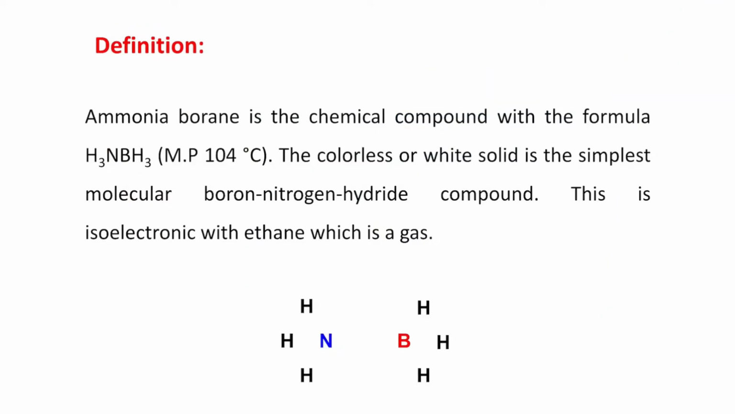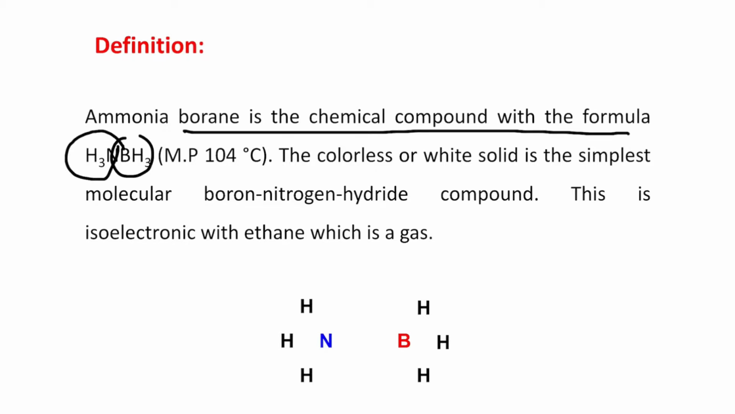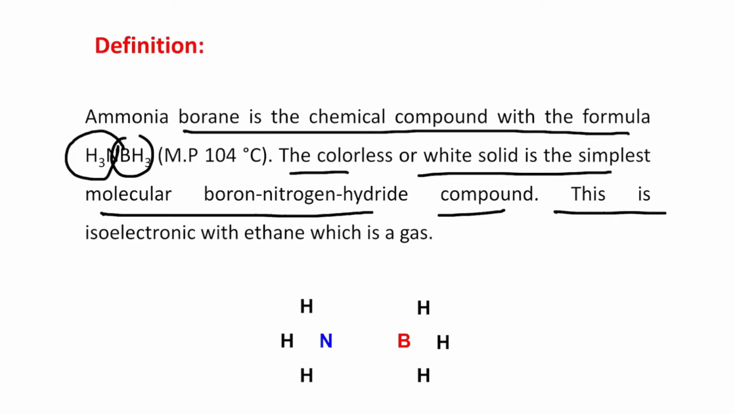So let's start. By definition, ammonia borane is a chemical compound with the formula NH3BH3. Actually, it's a Lewis acid-base adduct you can consider. It is a colorless or white solid, the simplest molecular boron nitrogen hydride compound. This is isoelectronic with ethane, which is a gas.